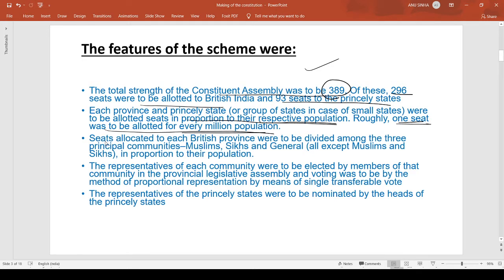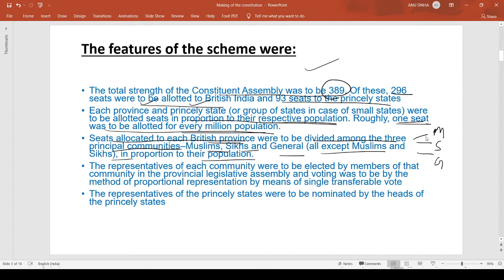Clear? Now moving next, the seats allocated to the British provinces. Here we have talked about the provinces and the princely states. Now we are talking about the British provinces. The British provinces were going to be divided among the three principal communities: Muslim, Sikh, and General, where General included all except Muslim and Sikh, in proportion to their population.